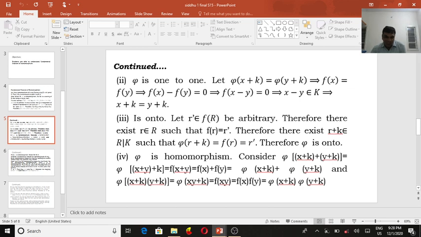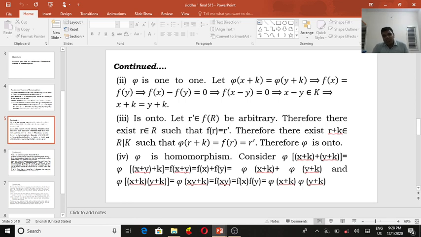Therefore, there exists r plus k belonging to R over K. So an element of the form r plus k is an element of R over K, such that pi of r plus k is equal to f of r, and f of r is r dash. Therefore, pi is onto. So pi is one-one and onto.